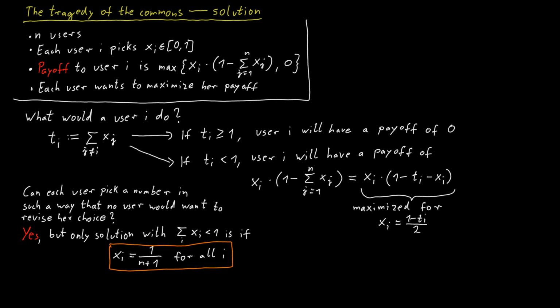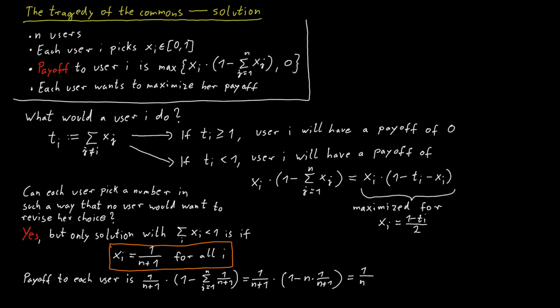In this stable state, the payoff to each user is 1 over n plus 1, that's just the xi value the user chooses, times the quality of the channel, which will be 1 minus the sum from j equals 1 to n of 1 over n plus 1. So that's just equal to 1 over n plus 1 times (1 minus n times 1 over n plus 1). And that's just equal to 1 over n plus 1 times 1 over n plus 1. And that's just 1 over (n plus 1) squared.